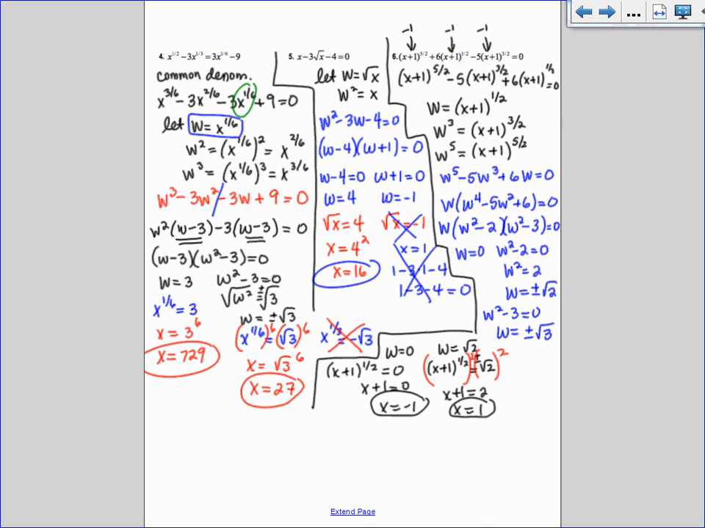And then the last one, if I get x plus 1 to the 1/2 equals plus or minus the square root of 3, when I square both sides, I get x plus 1 equals 3, so I get x equals 2. And I believe all 3 of those work. Okay, you can check them and see if they work.